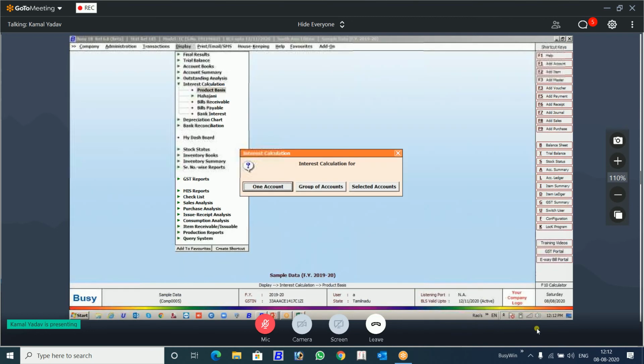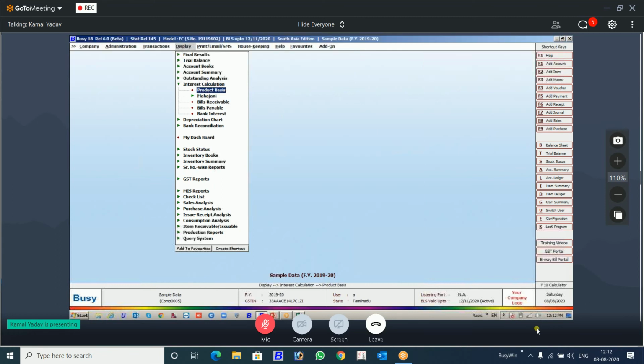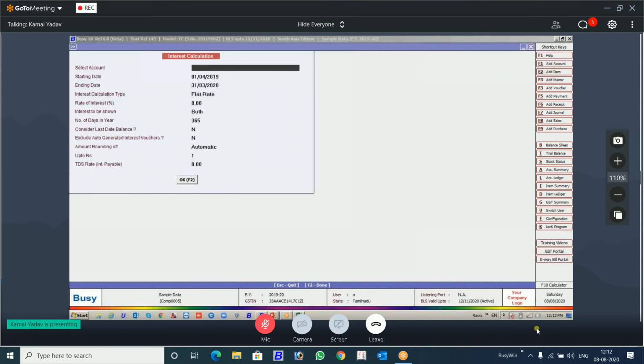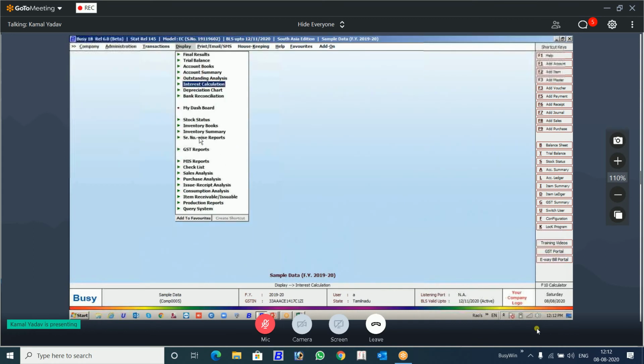And you can also select here for bill receivable report also. Sorry, bill payable report. And if you want to select it for a single client, a single client also you can select here. You can give TDS rate. If you have the data, you can select like this. Here it will be shown: net interest was this and TDS collected was this. There was no interest, so it is not showing. For a single account also, you can do that. So this is the interest calculation.